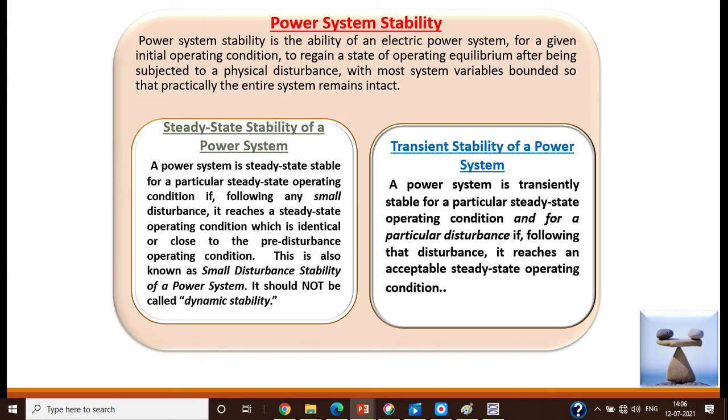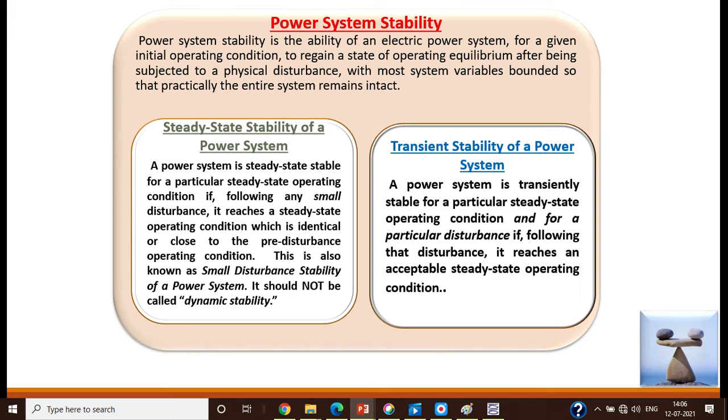Whereas in transient stability, the power system is transiently stable for a particular steady state operating condition and for a particular disturbance if, following that disturbance, it reaches an acceptable steady state operating condition. That is, before any disturbance occurs, the system is operating at steady state condition. Now a disturbance occurs on the power system. What is the nature of the disturbance?